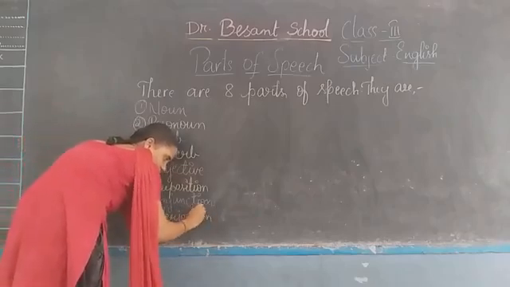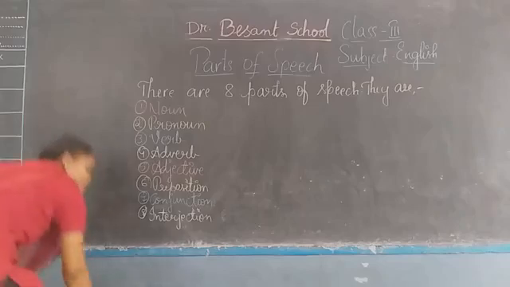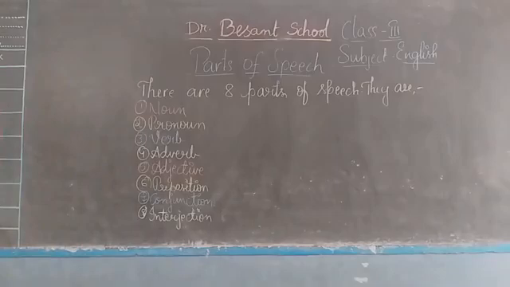I think you already have noted down these all 8 parts of speech, right? Yes, children. So these are the 8 parts of speech we have in English language.